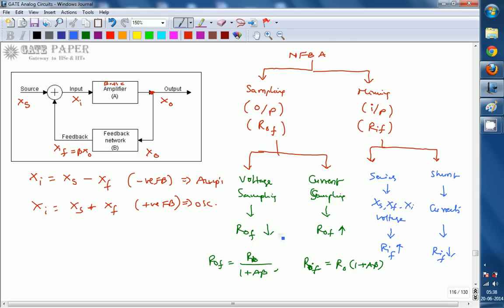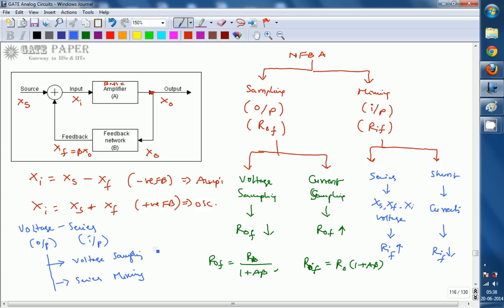So the question asked about voltage series. Voltage series is related to the output node and to the input node. So this feedback network uses voltage sampling and series mixing.